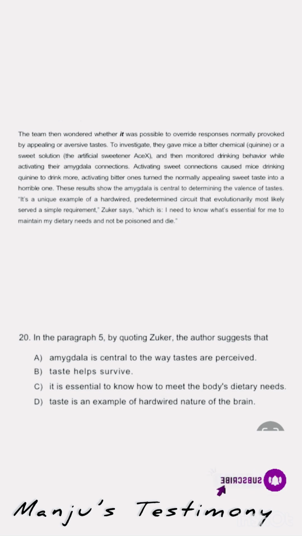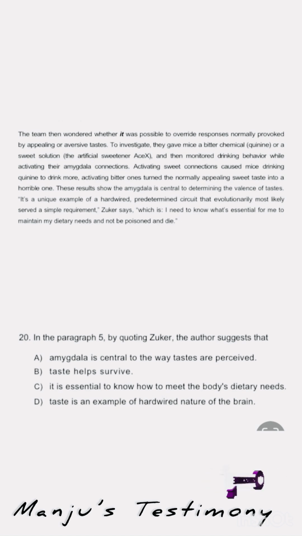After that, there is a connection to amygdala where the balance of taste is determined. Amygdala has a special role in assigning valence to taste. So amygdala is central to the balance of taste, not the perception of taste. The perception of taste is happening in the cerebral cortex.